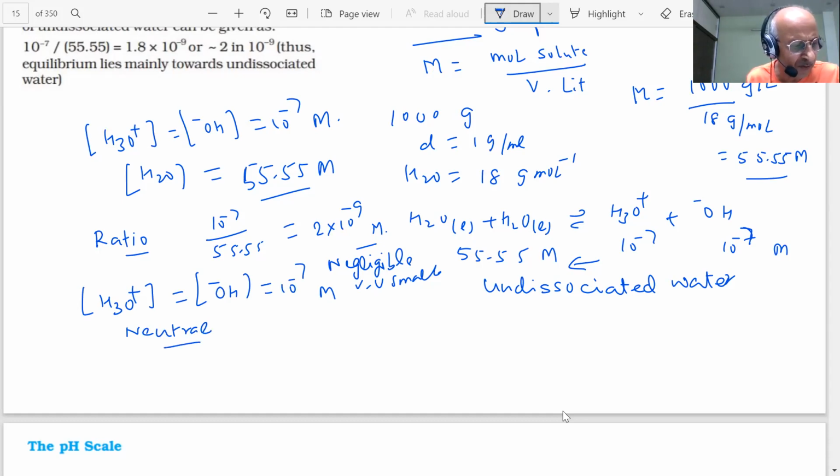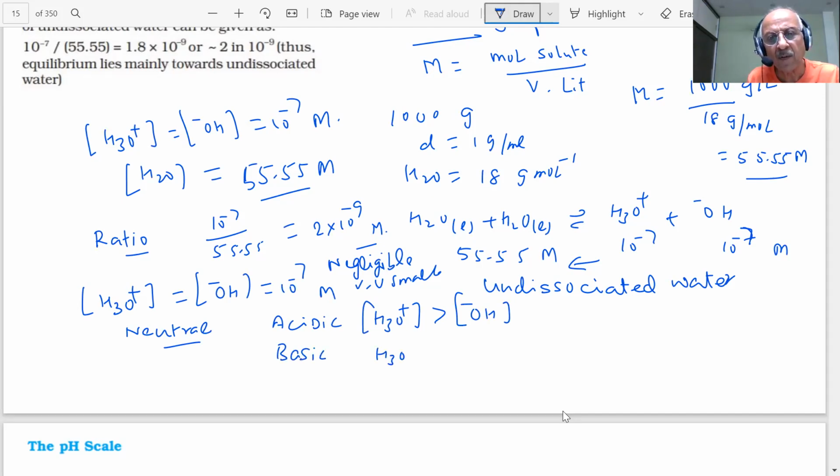What will be the condition, student? Whenever H3O+ is greater than OH minus, it will be acidic. And if H3O+ is less than OH minus, then we will say this solution is basic.